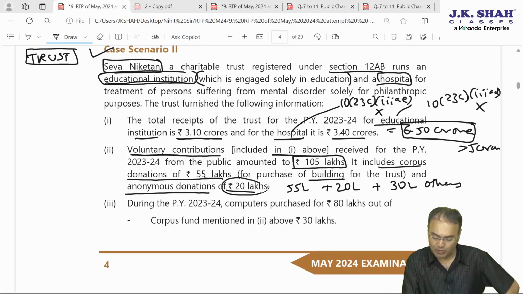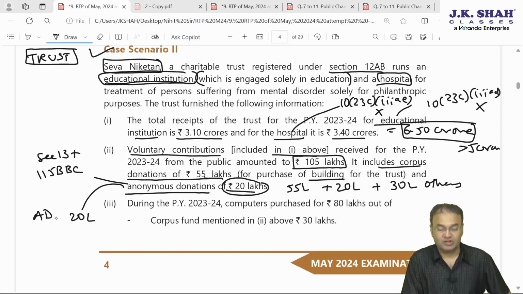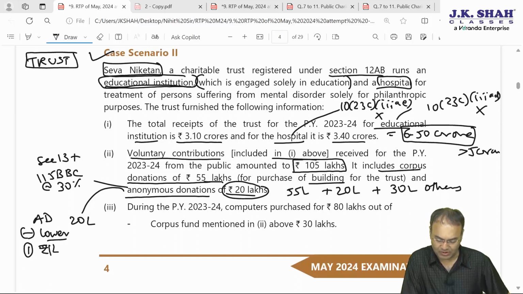Out of them, this 20 lakh rupees which is anonymous donation, we know pretty well section 115BBC will be applicable, read with section 13. According to section 115BBC subsection 1, out of this 20 lakh rupees of anonymous donation, some amount is not chargeable to tax at 30%, and the balance amount will be taxable at a flat rate of 30%. How much is not taxable at 30%? The answer, higher of the following two, either 1 lakh rupee flat or 5% of total donation.